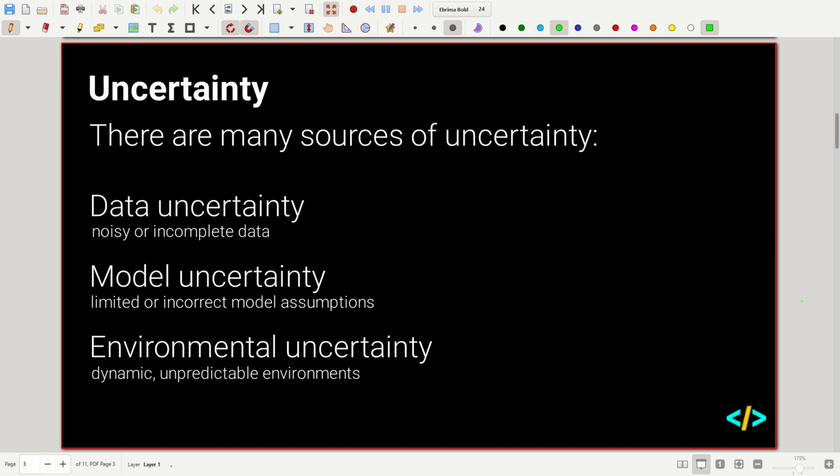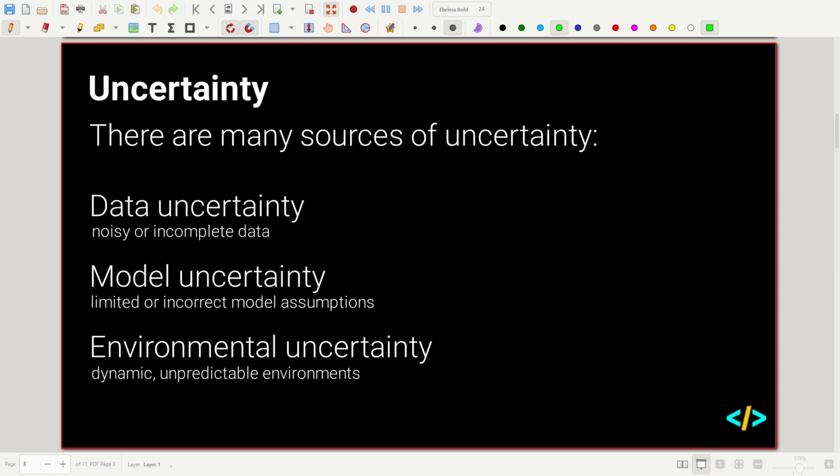Then we also have model uncertainty, and this is because of limited or incorrect model assumptions. If we have a model that's overfitting or underfitting, that could cause some sort of uncertainty. If our model parameters are not optimal, that could cause uncertainty. Or if we're using the wrong model for a certain problem, like a classification problem or a regression problem, that can also cause uncertainty in those domains.